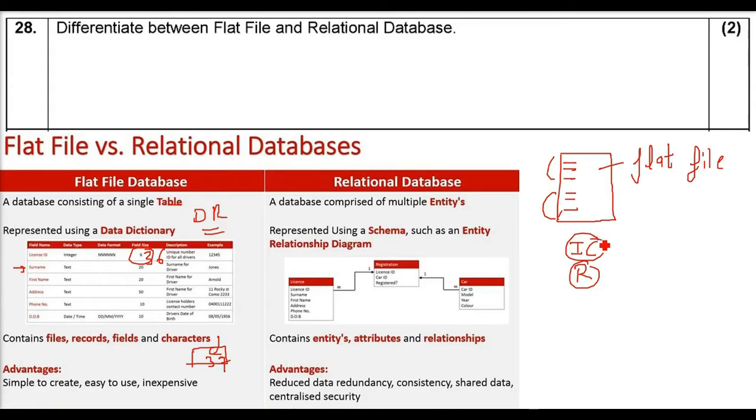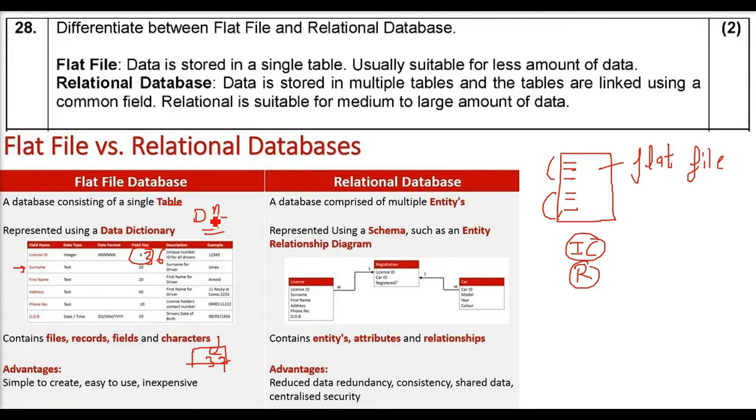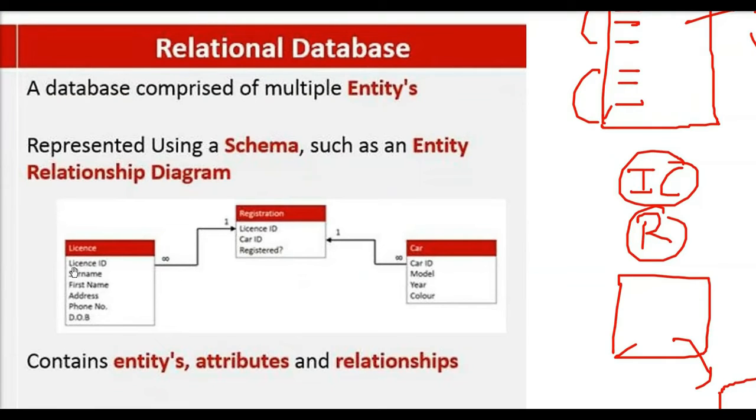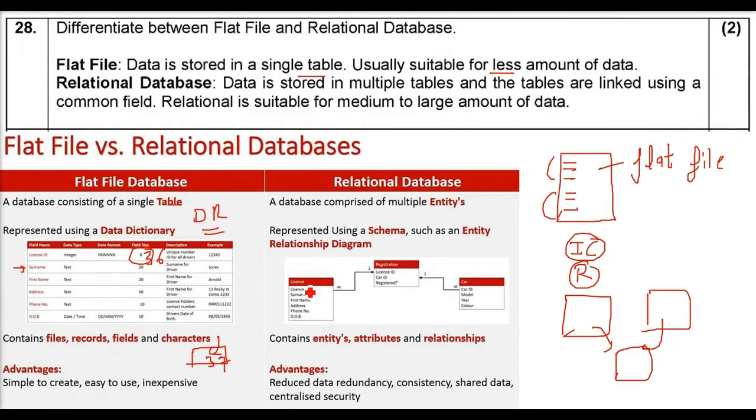But there is another kind of database which is the relational database. So flat file, please understand one more time, data is stored in a single table and is usually suitable for a small amount of data to be handled. But when we have medium or large amounts of data, then the relational database is all about multiple tables. And these multiple tables are made because we want to avoid data redundancy and inconsistency. So we divide the data into different tables and these tables are related.